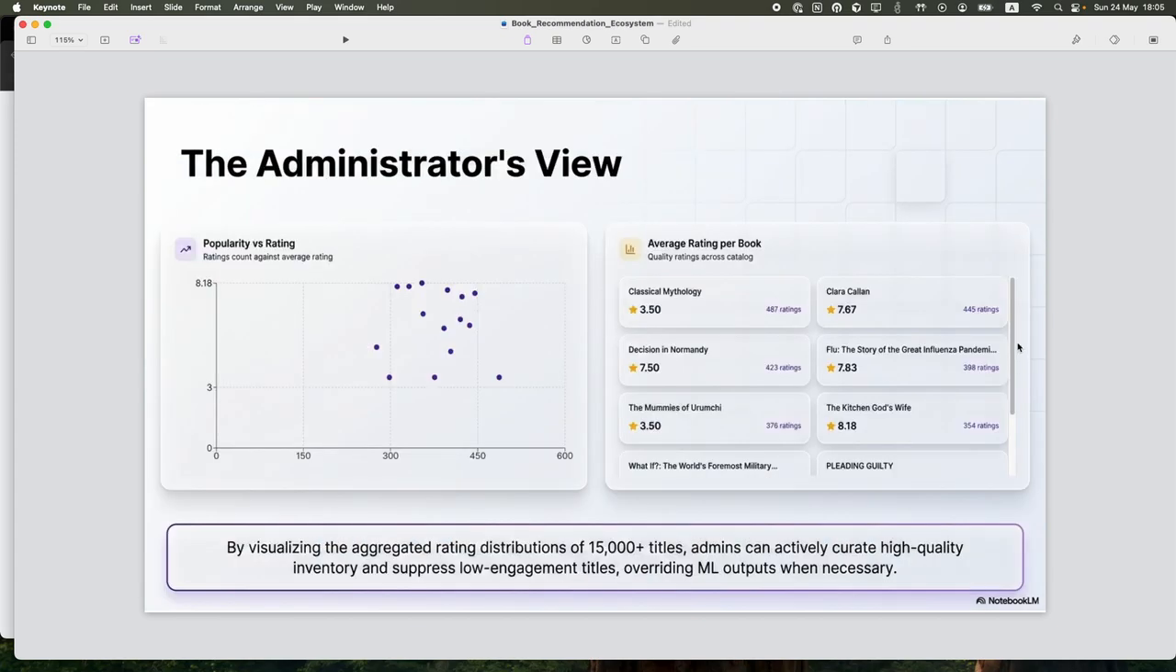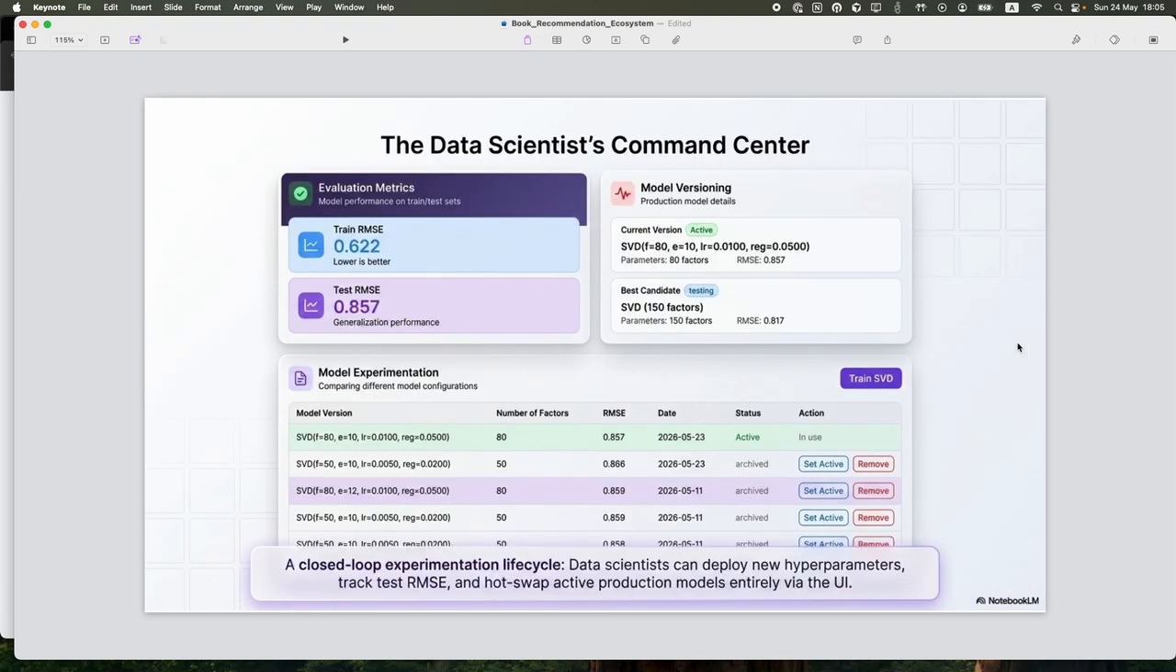For the administrator view, they will see the popularity with the rating, and also the average rating per book, so they can make decisions based on the trend, based on the new data joined to the system. For the data scientists, they can do the training. Also, they see the metrics, and they can do the model versioning, like which model they will choose to affect the system.